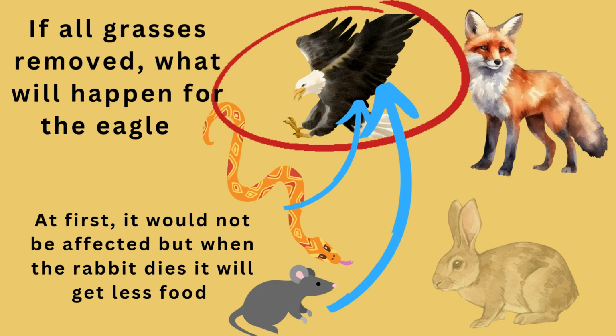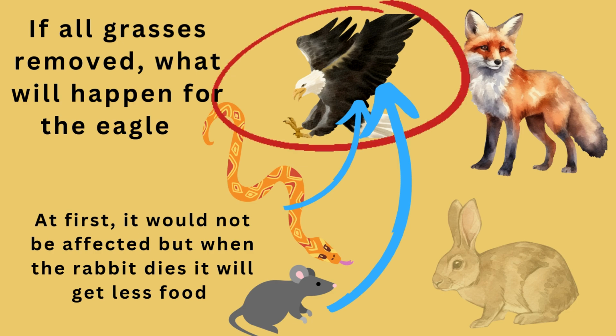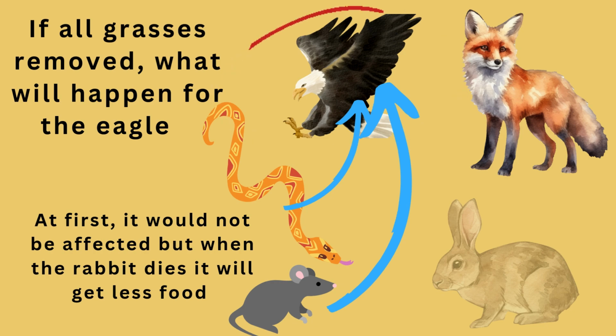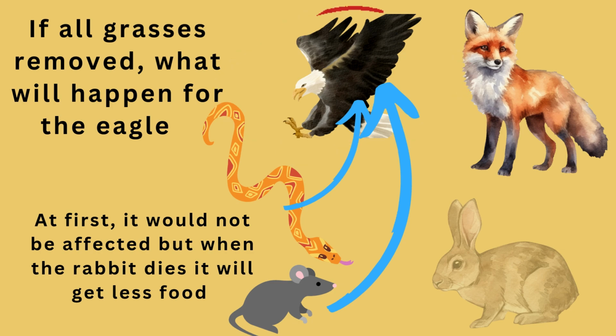So here the eagle at the beginning will not be affected because there are other sources of food like mice and snakes. But after a while it will get less food, because there are no rabbits to feed on. So we noticed here that if there is a change in the ecosystem, it will affect the food web.